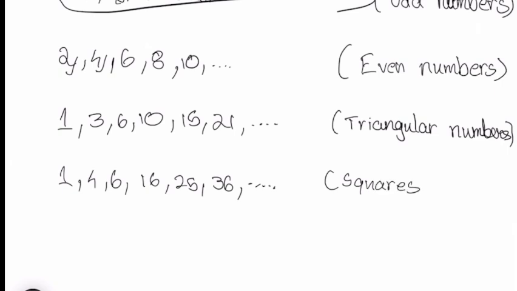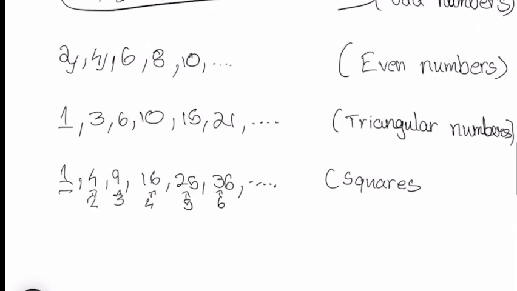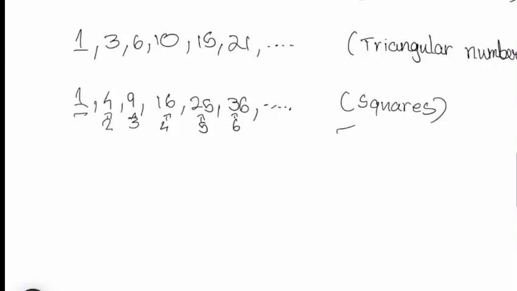Like you can see here, square of 1 is 1, square of 2 is 4, square of 3 is 6. No, sorry. This is not 6. I made a mistake. This is 9 actually. Okay, so it's 9. So you can see 2 square is 4, 3 square is 9, 4 square is 16, 5 square is 25, 6 square is 36. So it goes on like that. So that's why these numbers are known as squares. Okay, I hope you are clear with this.